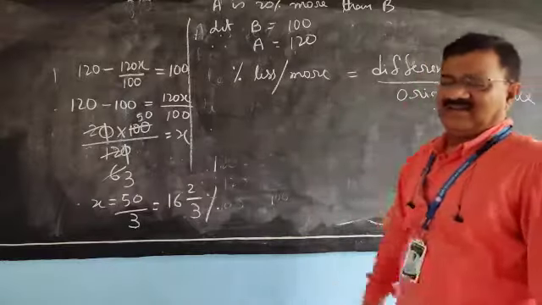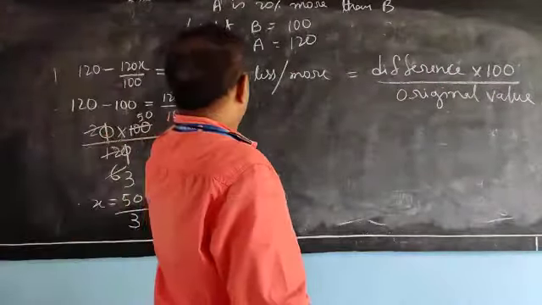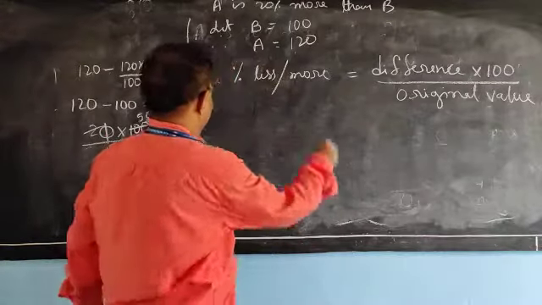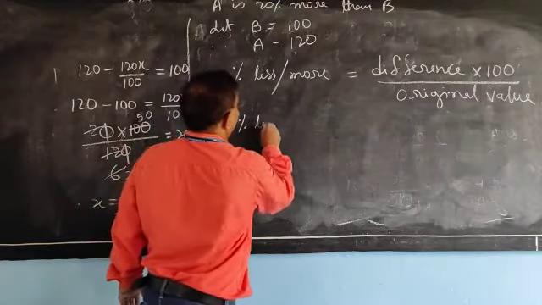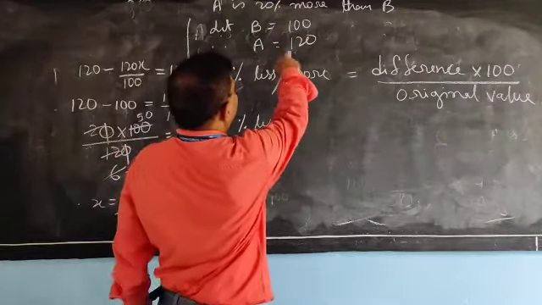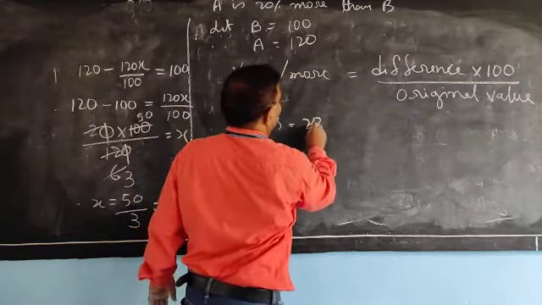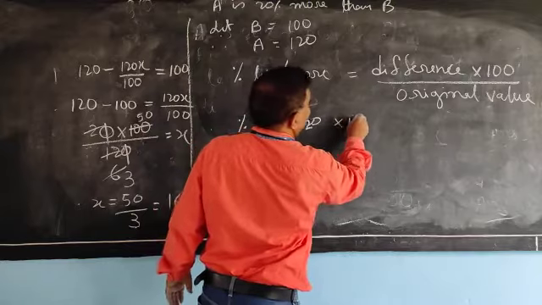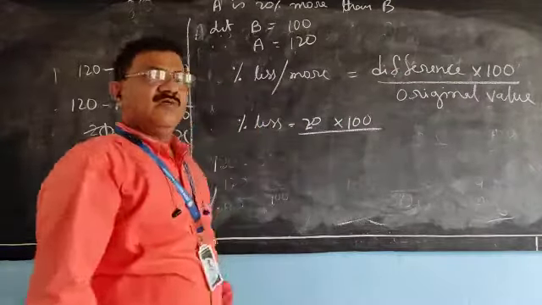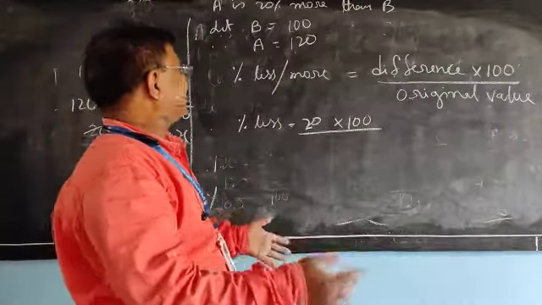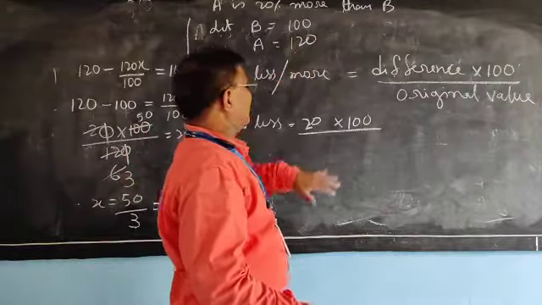What am I writing here? Dear children, try to understand. I have to find percentage less. Then what is B percent less? Difference is 20, into 100, by original value. Which original value? Original value means what is less, it is asked now, so the original value is 120.